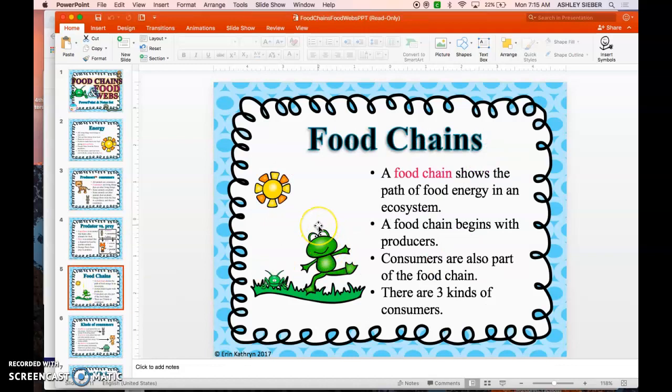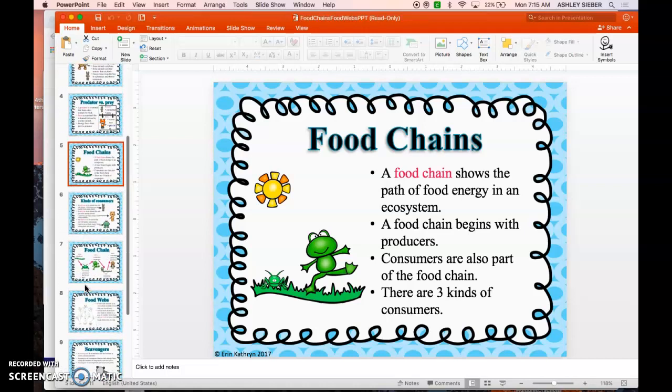A food chain shows the path of food energy in an ecosystem. A food chain begins with producers. Consumers are also part of the food chain. There are 3 kinds of consumers.